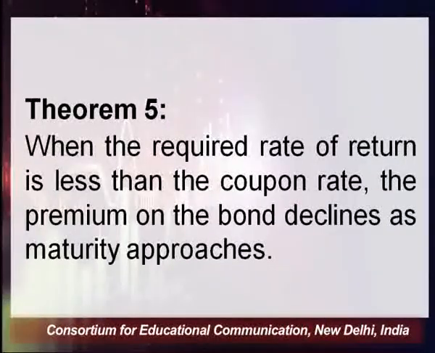Now let's move ahead to theorem number 5. Theorem number 5 says that when the required rate of return is less than the coupon rate, which is opposite to theorem number 4, where it was more than the coupon rate, here it is less than the coupon rate, the premium on the bond declines as maturity approaches. So premium, which means whatever value addition you are getting, the rate of addition is going to decline along with the approach of the maturity period. If you are getting closer to the maturity period, your premium on the bond is supposed to decline.